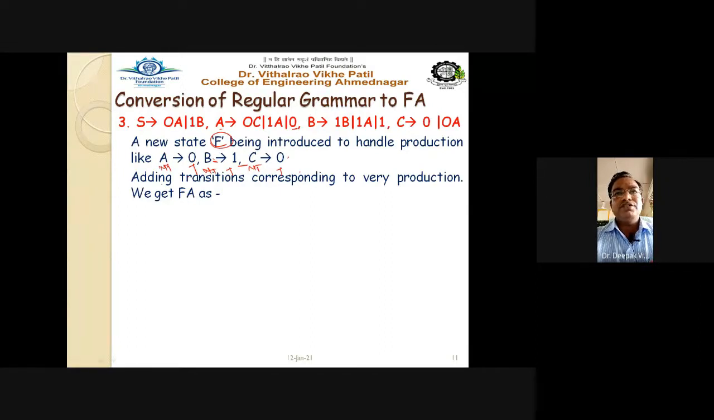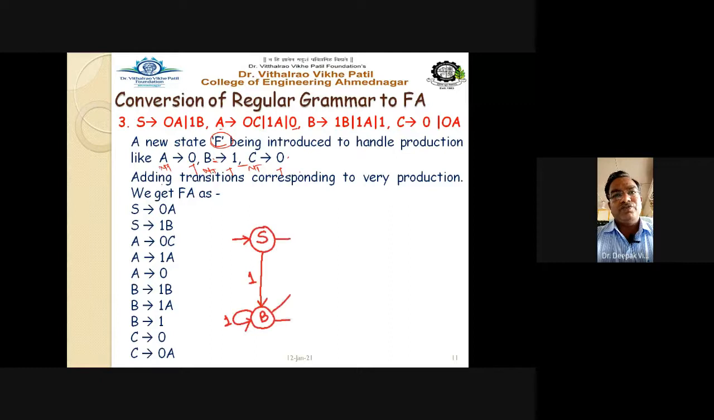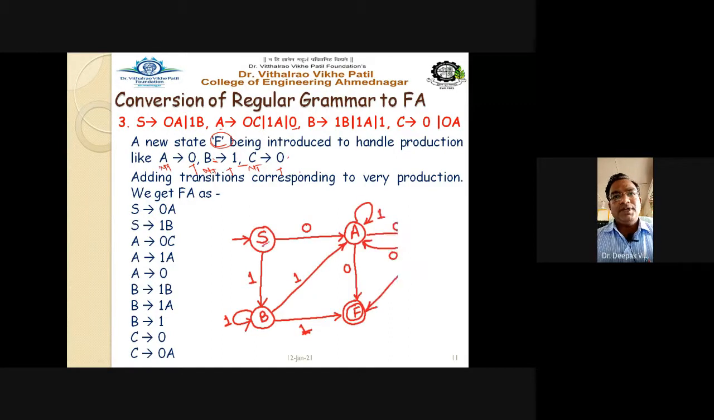So add transitions corresponding to every production. We get S gives 0A, 1B; A gives 0C, 1A, 0; then B gives 1B, 1A, 1; and C gives 0, 0A. See, these are the production rules. So corresponding to each and every rule, we have drawn the automata this way. So take the states S, A, B, C, and one final state is there, right?